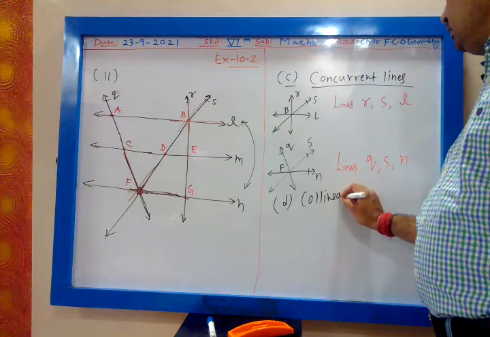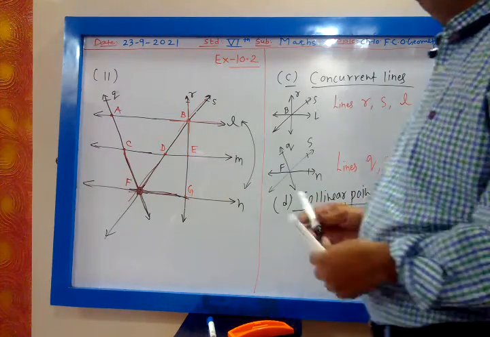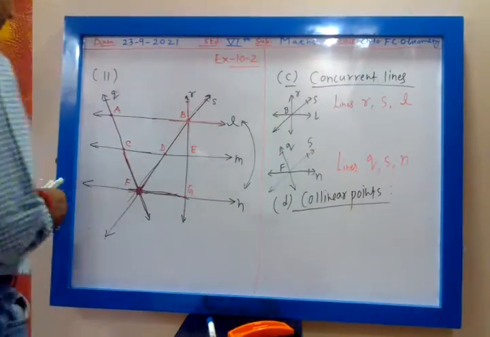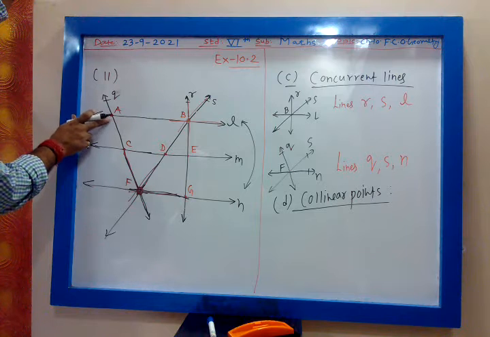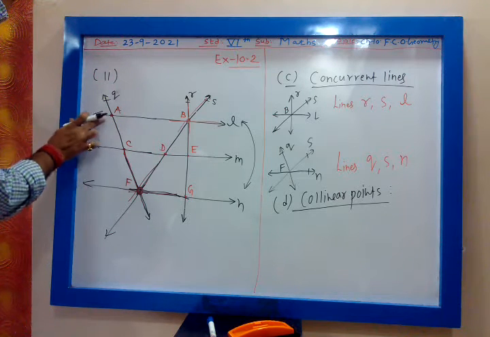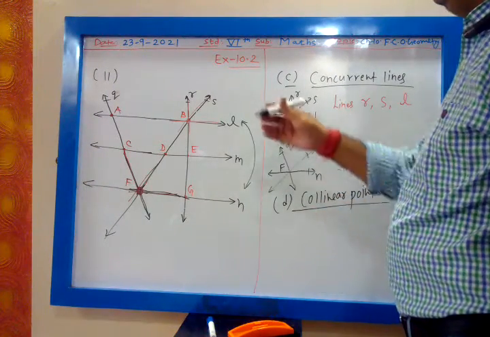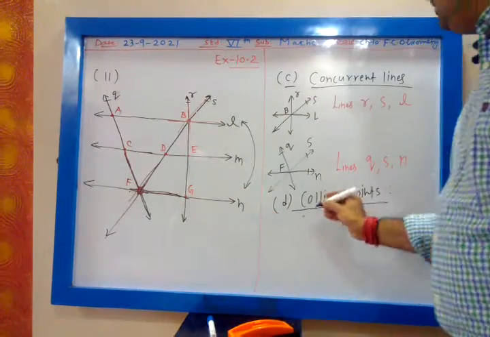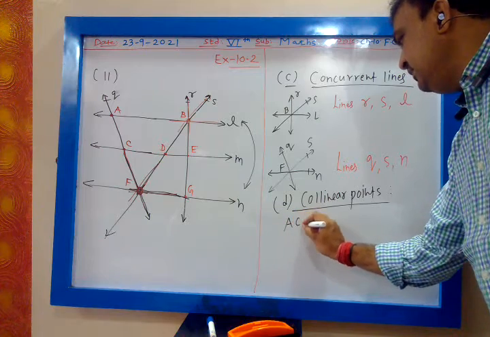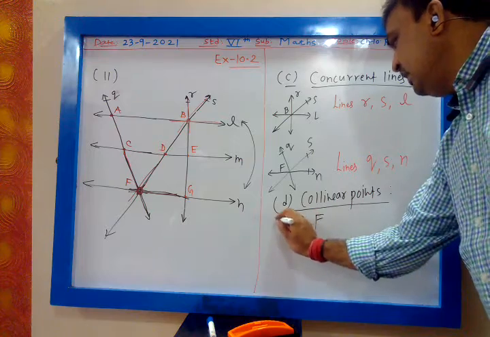Now you talk about collinear points. Someone was asking about collinear points. Collinear points means, see here, there are many collinear points. You can say A, C, F, three or more than three points. Collinear points are, my dear, all lying on the same line Q, no? A, C, F, they are lying on the line. You will write in the box.